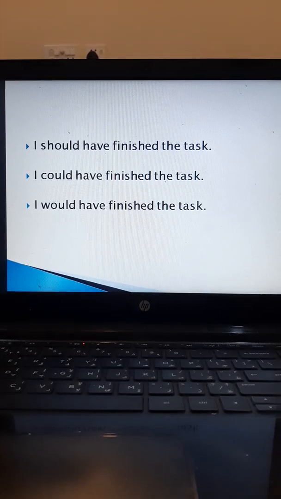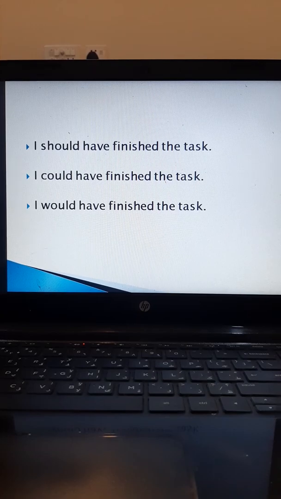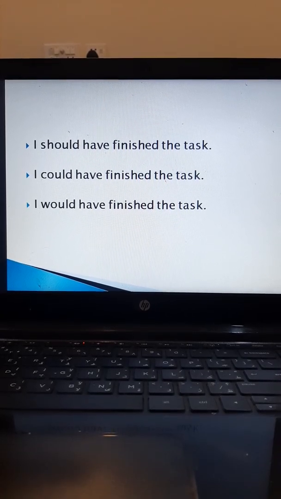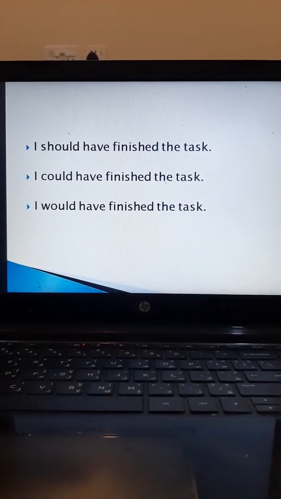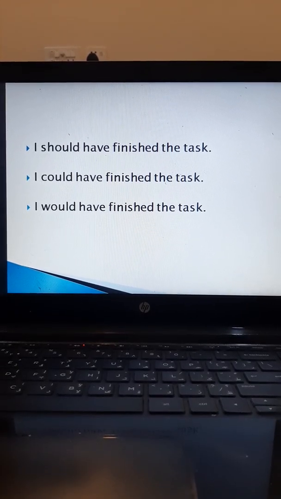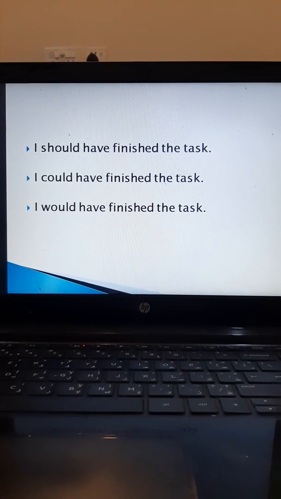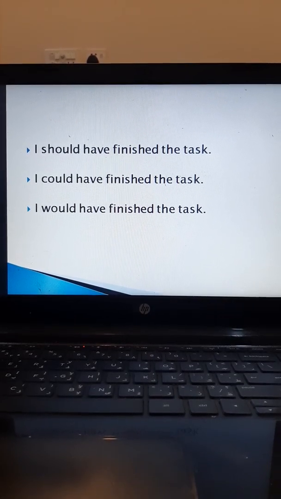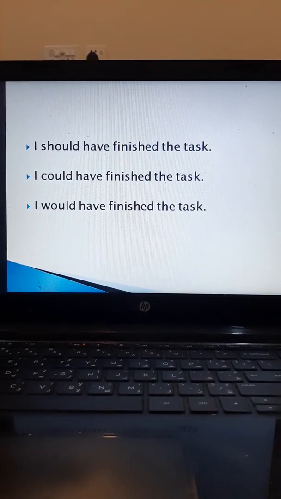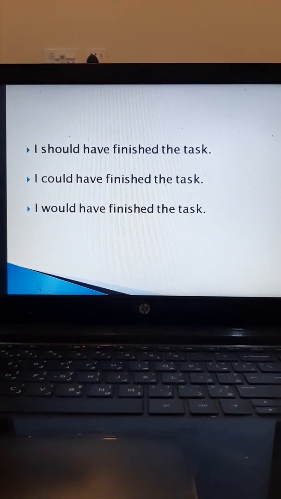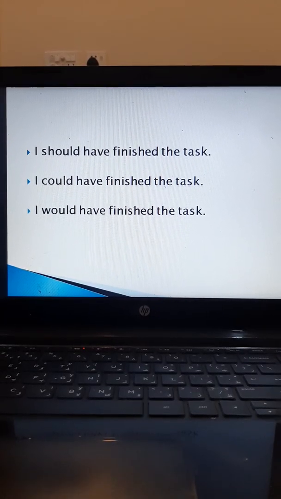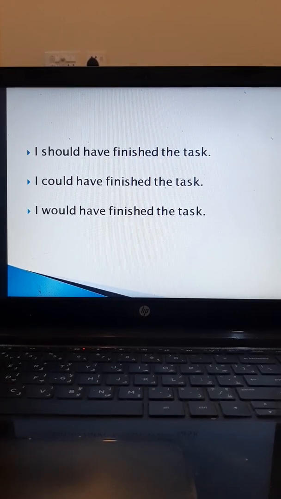And the third one, I would have finished the task. Now, because of this would, it is giving a feeling that the task is not done due to certain circumstances. And therefore, the sentence is kind of incomplete. It needs certain elaboration or explanation. I would have finished the task had my friends not come, had my friends not called me, had the guests not come, whatever the reason. But the third one requires further reasoning.